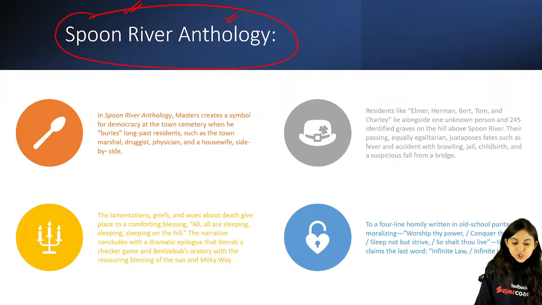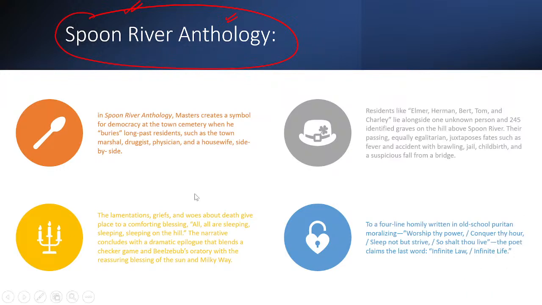Now, in your Spoon River Anthology, what is important in this anthology? I'll just hide myself so that you will be able to see this entirely. Okay, look, in the Spoon River Anthology, what is Lee Masters doing?